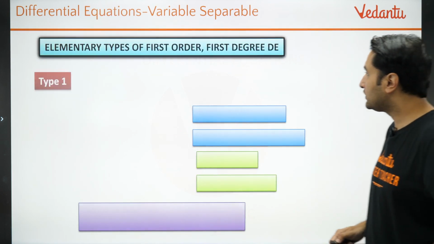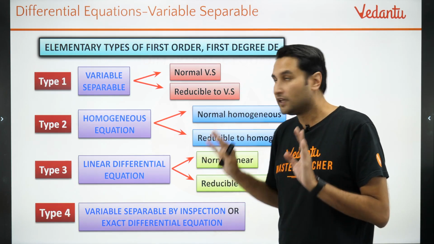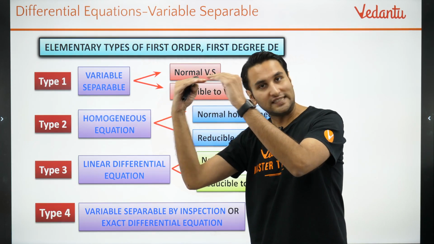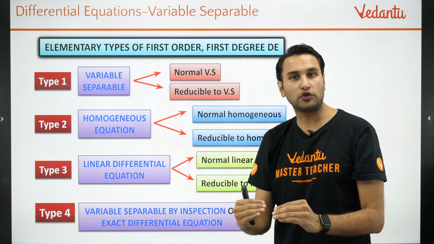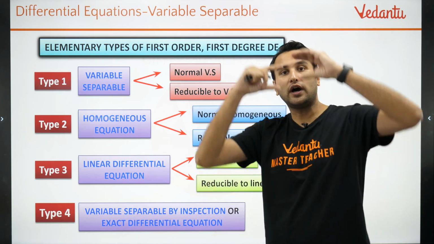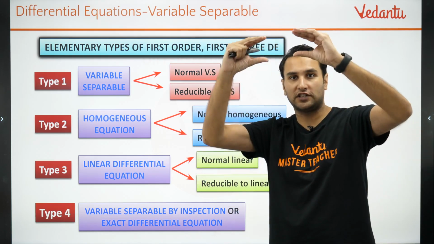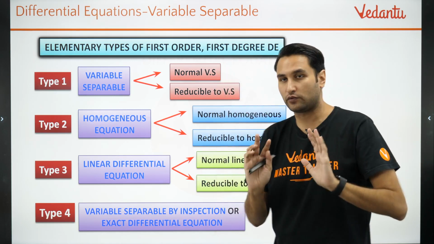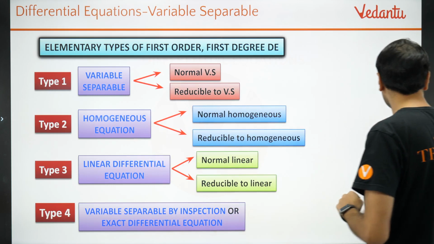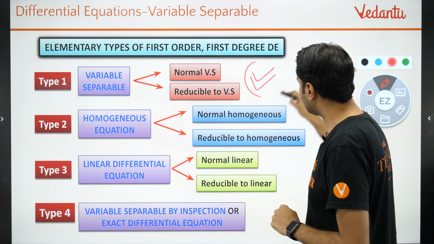Now children, this is what we are going to learn. This is the starting of the new class today. Previously we learned that an equation is given and you created a differential equation. Now it is the opposite: the differential equation is given and you create a family of curves out of it. That is solving the differential equation. You can solve a differential equation in these ways. Today's class we are going to learn the simplest and the most important.